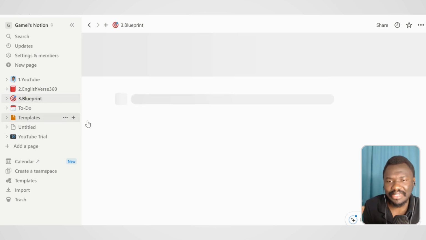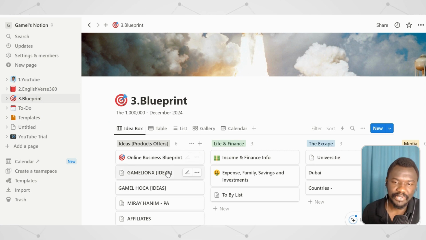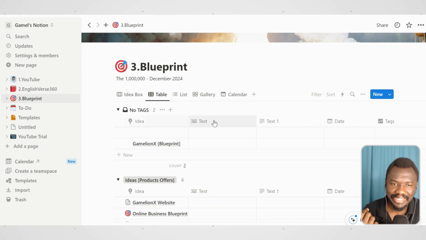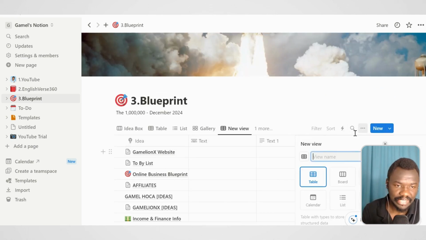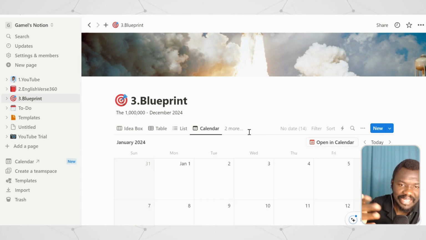Let me take you to the other simple thing, which is called the blueprint. And over here, I'm going to dive a little bit deeper, because I have just the ideas of finance, and I've also created another view where I can see it in a table form. As I said, you can easily add tables, and you can just come here and select the way you want to see it. You can select it in the form of a calendar, you can select it in a list form, so you can have the same data that you've entered in the beginning, and you can see it over here in different formats.